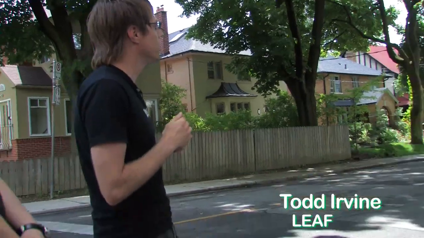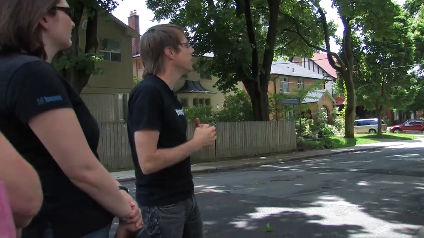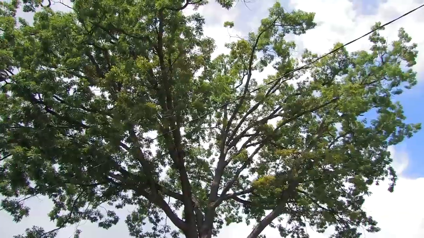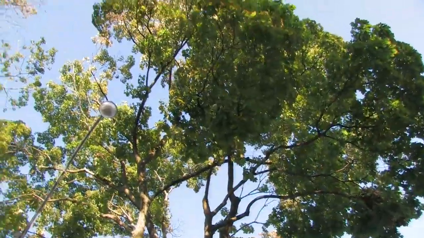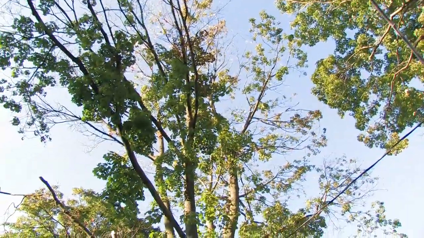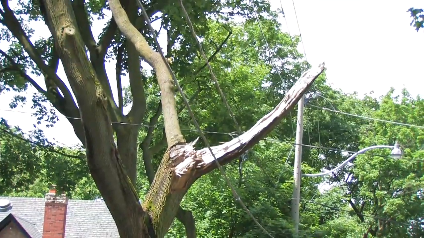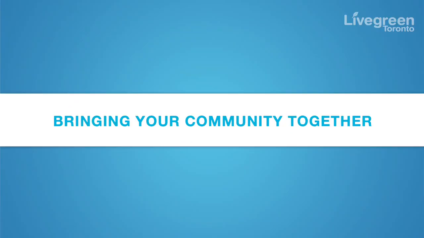These Norways are all near the end of their lives. They would have been planted at the turn of the last century when the houses were built. They have a lifespan of 100 to 150 years, and they're nearing the end of their lives. And you can see that. If you look closely at their canopies, there's a lot of examples of decline. And if you just look to the tree, 2 trees down there, you can see what happens when a mature tree like a Norway maple gets old. You do have large branches that could fall. The tree could become structurally unsound, and it's time to replace those.